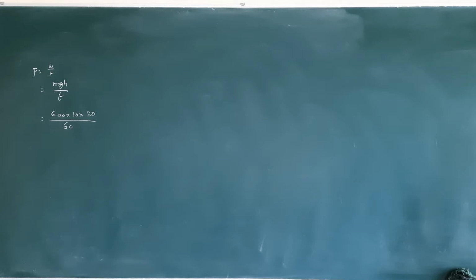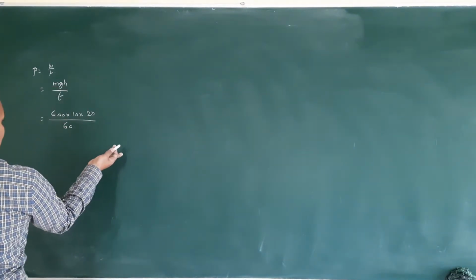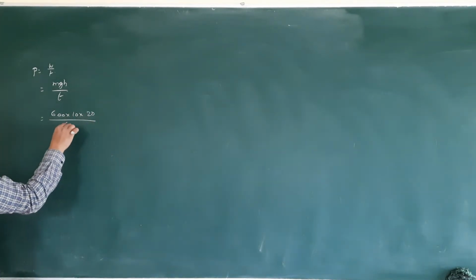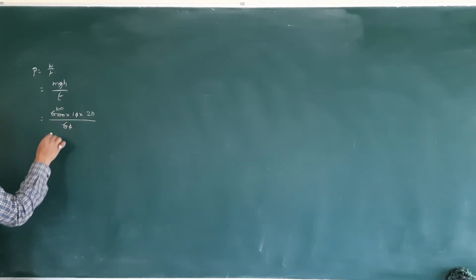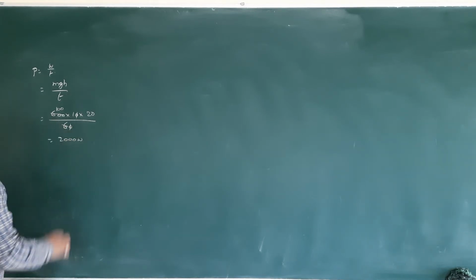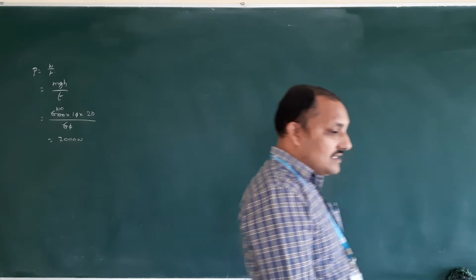This 0 will be cancelled, 6 will be cancelled 100 times. Then 2000 watts. That is a simple question they gave as an example.